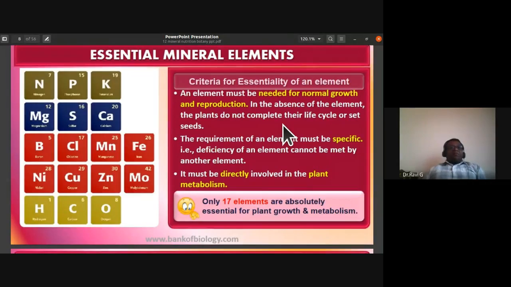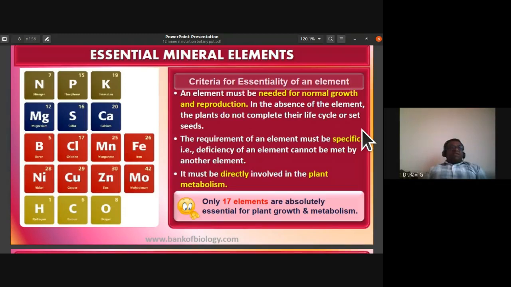See the criteria: whenever you have to say an element is an essential mineral element, there should be some criteria or parameter to call it an essential element. Those parameters are discussed now. An element must be needed for normal growth and reproduction. In the absence of that element, the plant should not be able to complete its life cycle or set seeds.